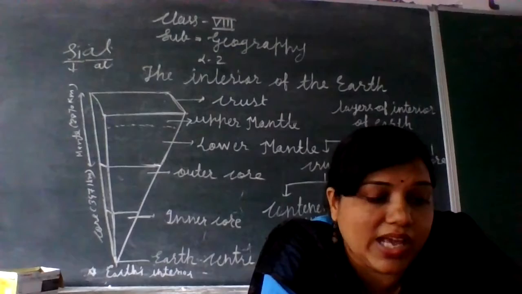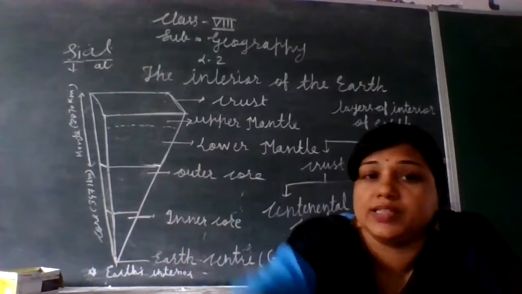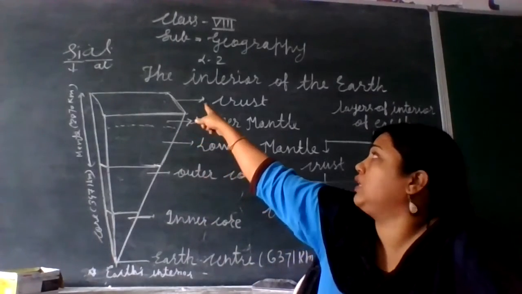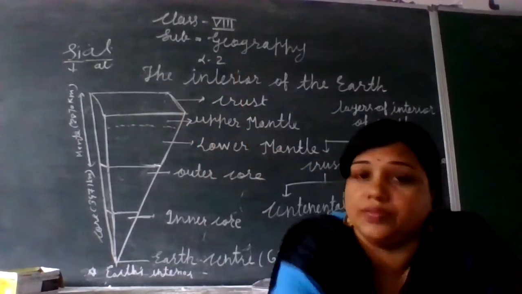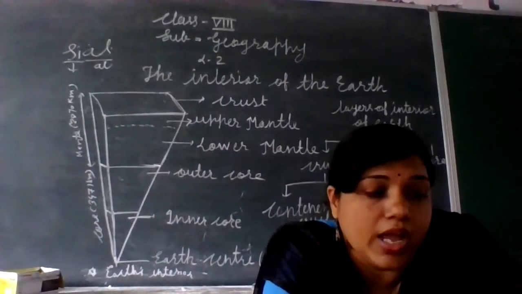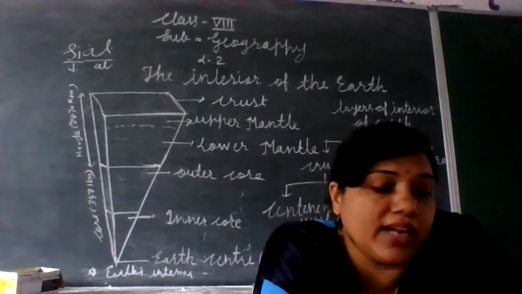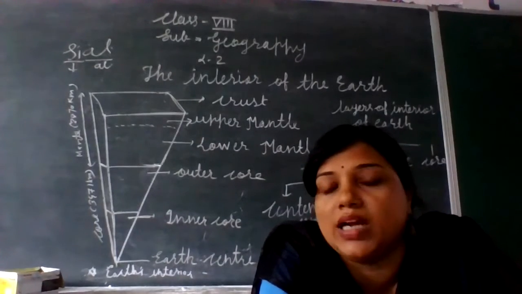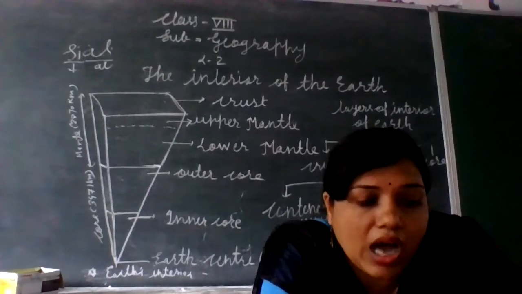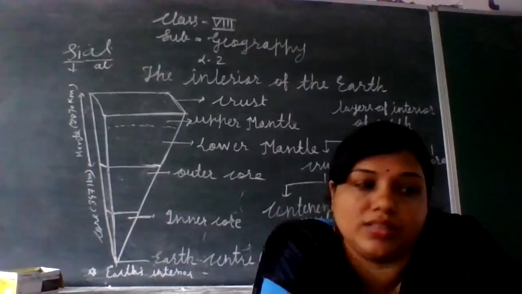The thickness of this layer is approximately 30 kilometer. Now how much is the thickness of the continental crust? It is 30 kilometer. And which kind of rocks are found in this layer? That are the granite rocks. Please underline. The granite rocks are mainly found in the continental crust.